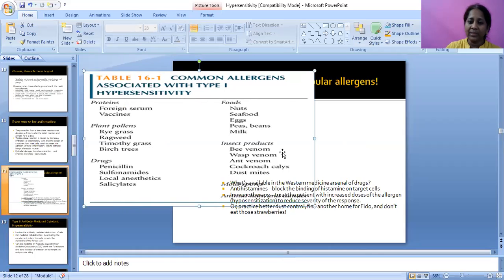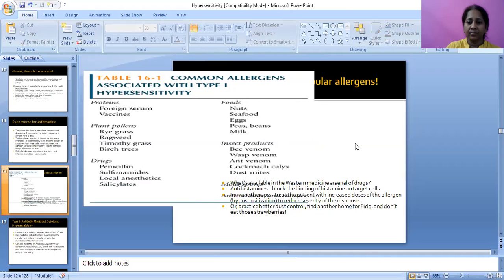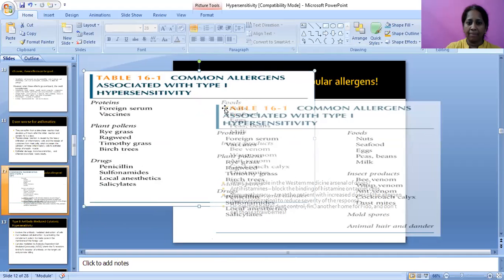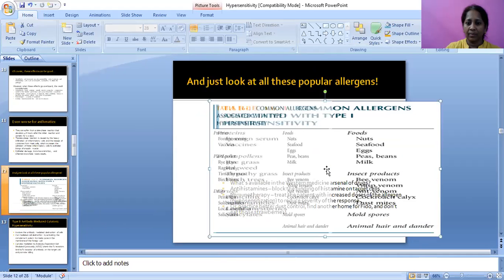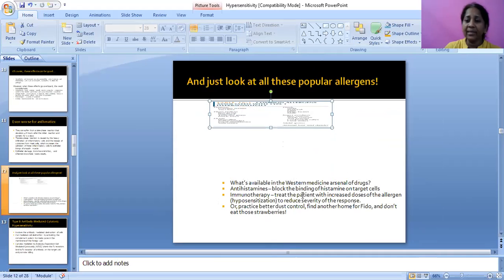Insect products: bee venom, wasp venom, ant venom, cockroach calyx, and dust mites. These are the common and popular allergens: proteins, food, drugs, dust mites, insects, etc.